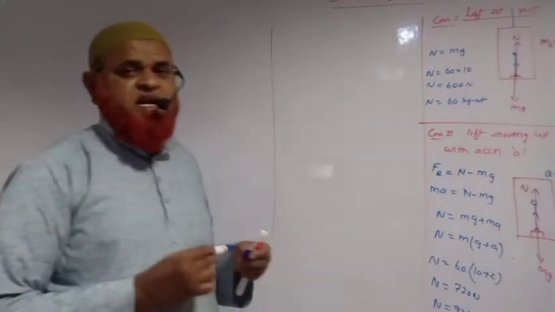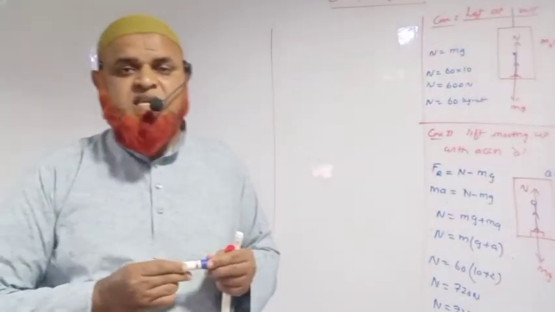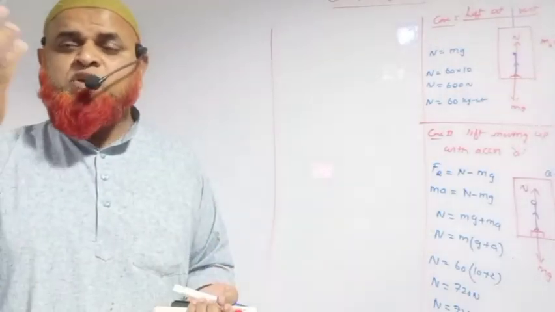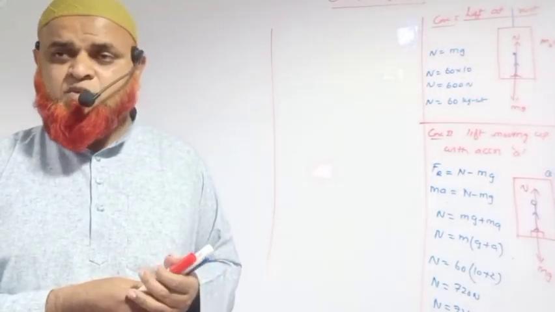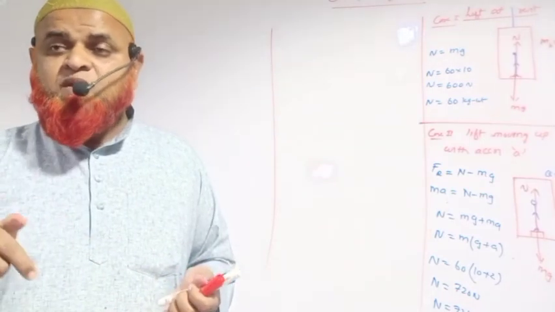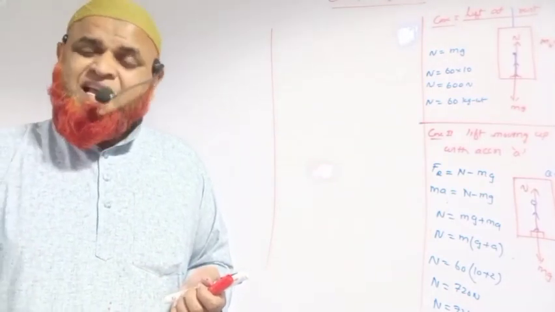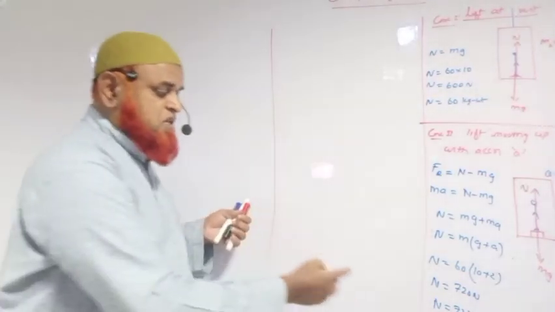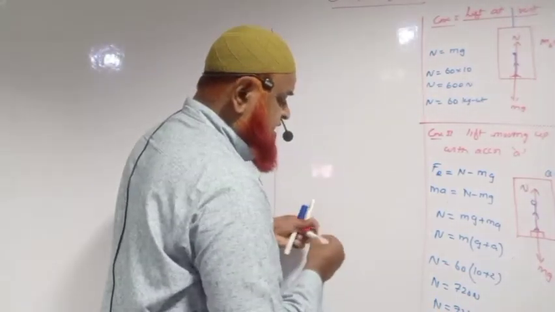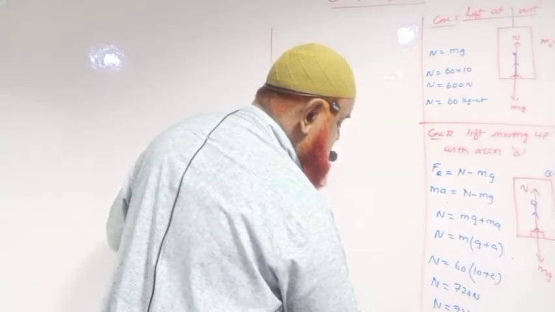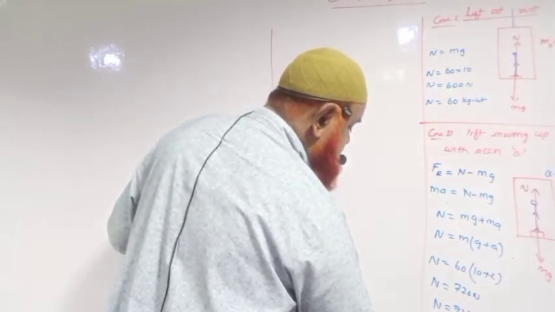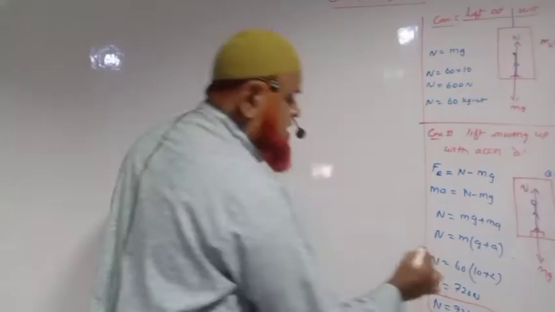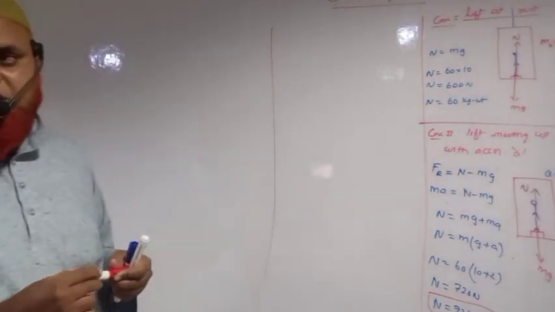So when you are standing and your weight is 60 kg and the lift is moving upward with an acceleration of 2 meters per second square, that means the lift will show more than the actual weight. More than the actual weight. That's why this normal reaction here is called apparent weight. Apparent weight, which is not the real one, which is not the actual weight.